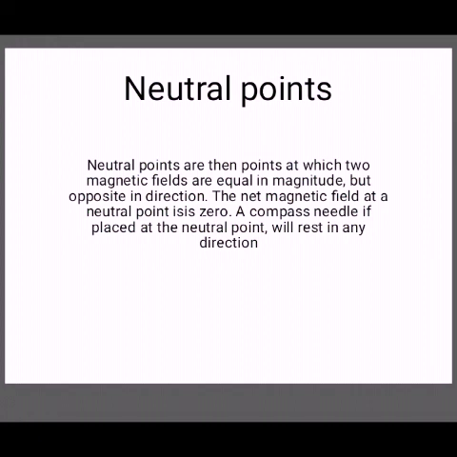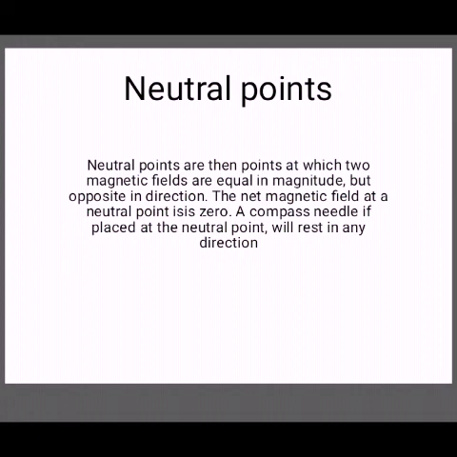The magnetic field due to a magnet decreases as the distance from the magnet increases. Outside the magnet, it is in the direction from its north pole towards the south pole. The Earth's magnetic field has two components. Number one, the horizontal component, in the direction from geographic south to geographic north. Number two, the vertical component, in a vertically downward direction.